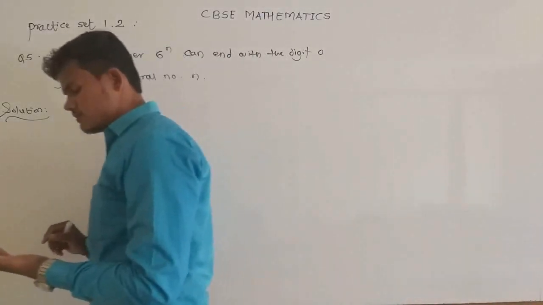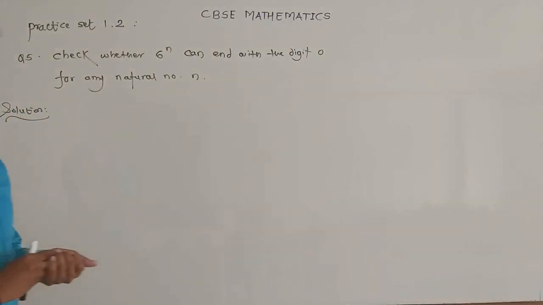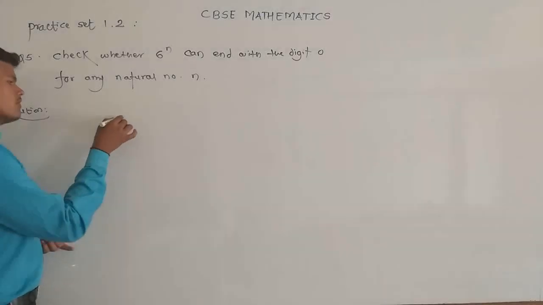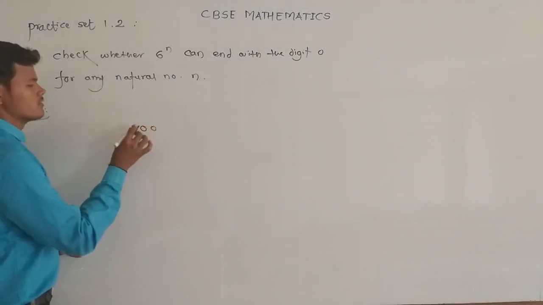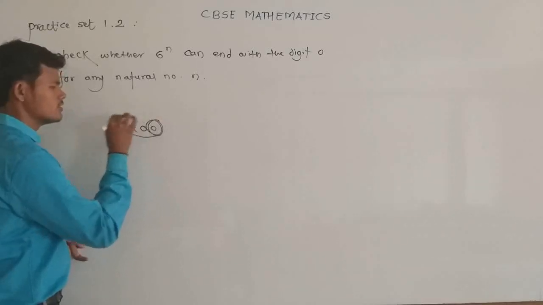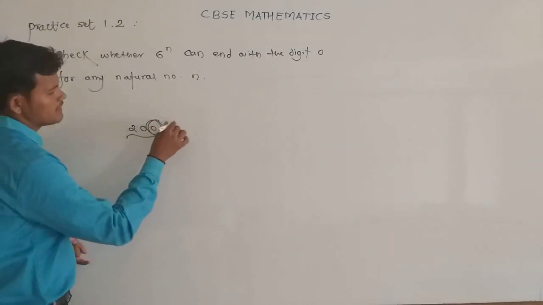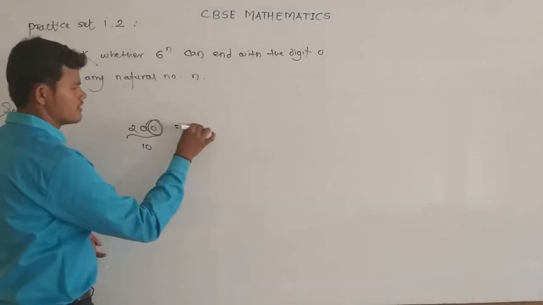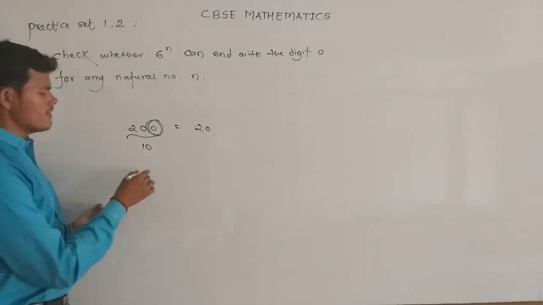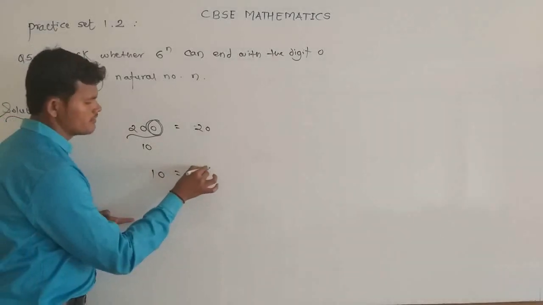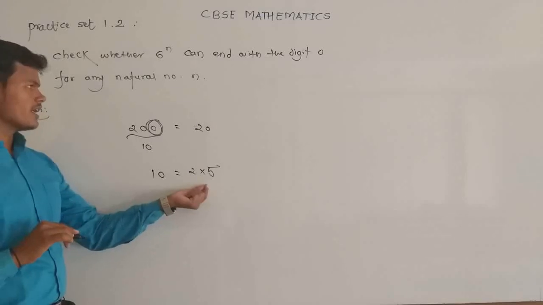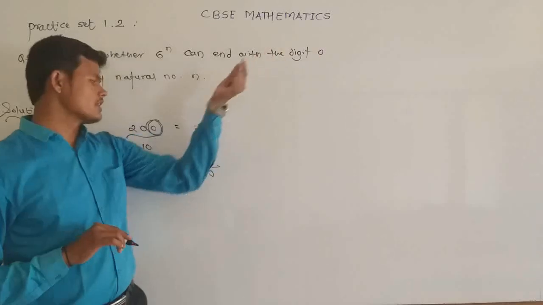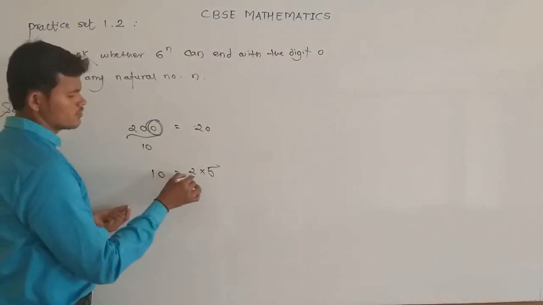Suppose any number ends with 0, that means it is divisible by 10. For example, let's take 200. So 200 ends with the digit 0, that means it can be divisible by 10, right? So we get 20. That means the prime factors of 10 involve 2 and 5. So any number which ends with the digit 0 is divisible by 10, that is 10 is equal to 2 times 5.